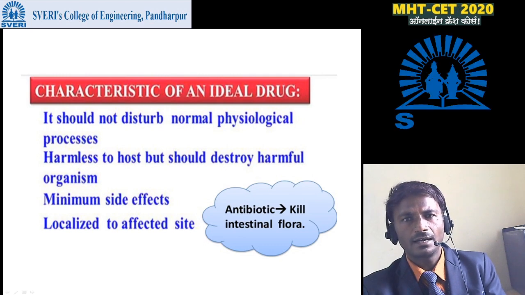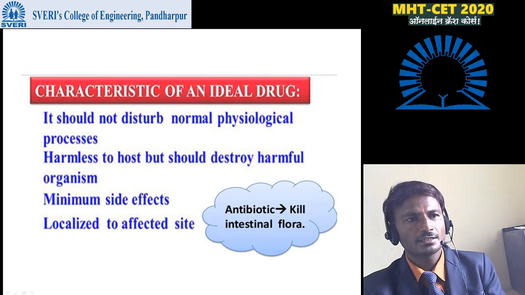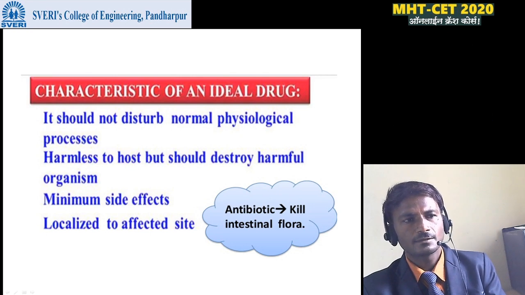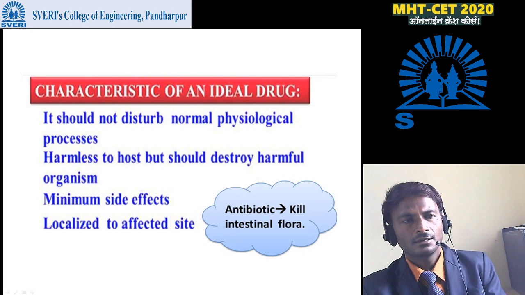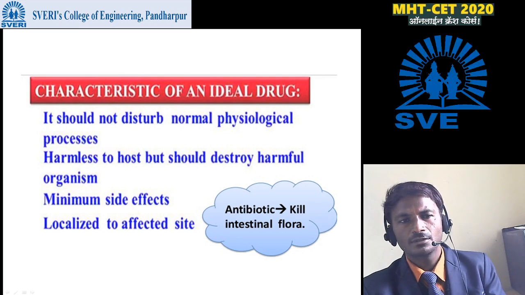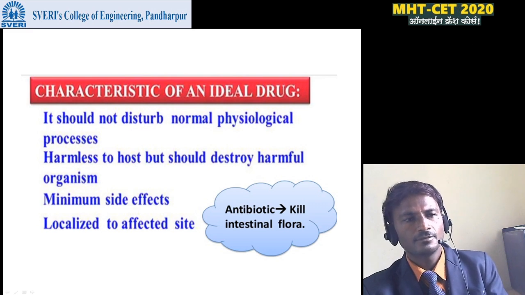Characteristics of an ideal drug. An ideal drug should have some good characteristics. It should not disturb normal physiological processes. That means it should not harm any physiological processes. It should be harmless to the host but should destroy the harmful organism.